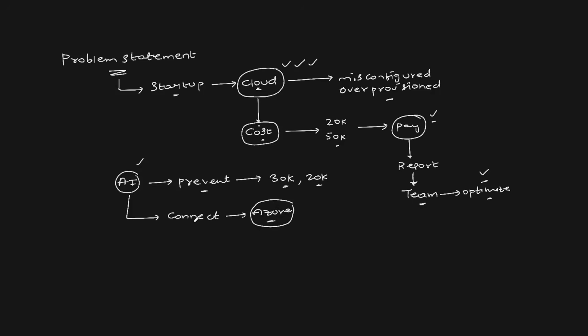So your AI platform connects to the cloud platform. It looks at all the resources within a resource group and gets the configuration of the resources. Because it is AI, large language models, it gets the information of the best practices. So it compares your existing configuration with the best practices configuration, and then it provides you a detailed summary.